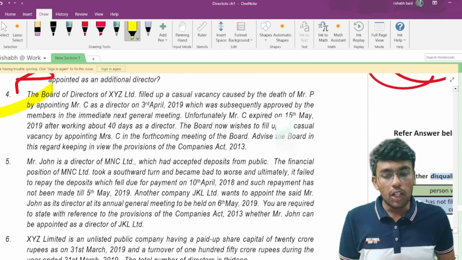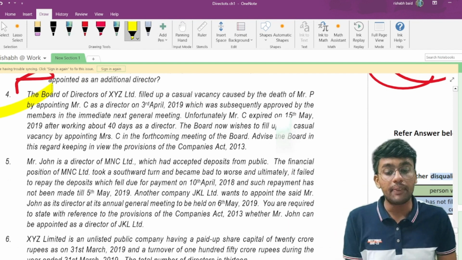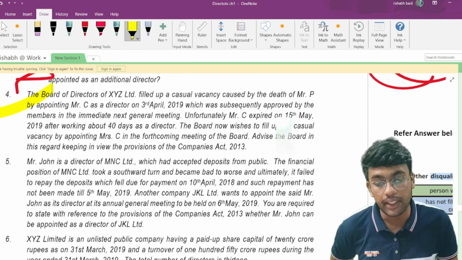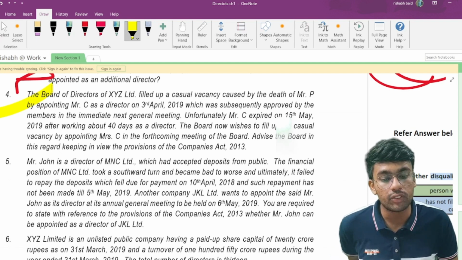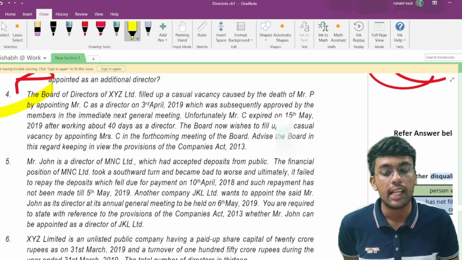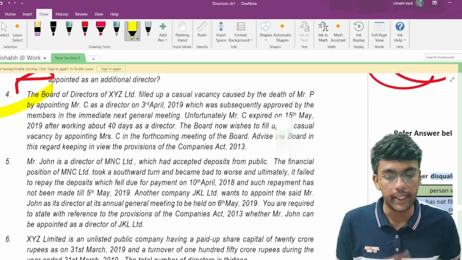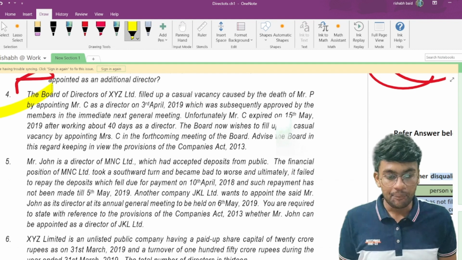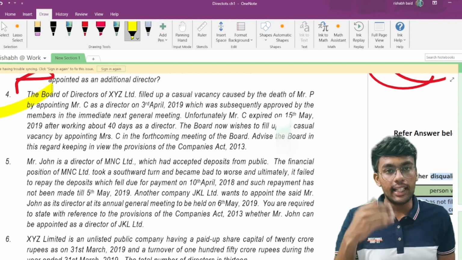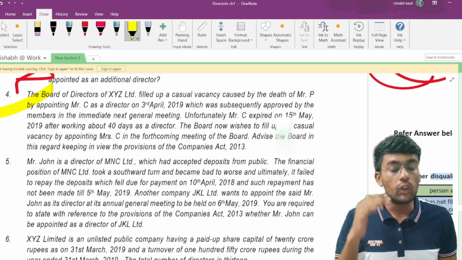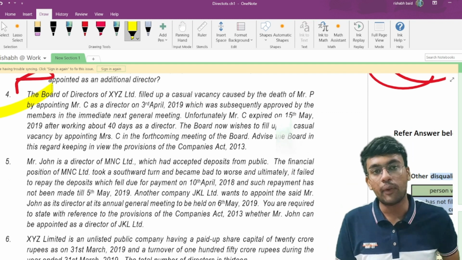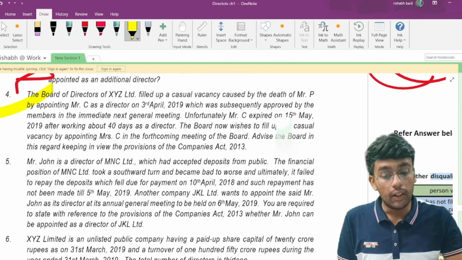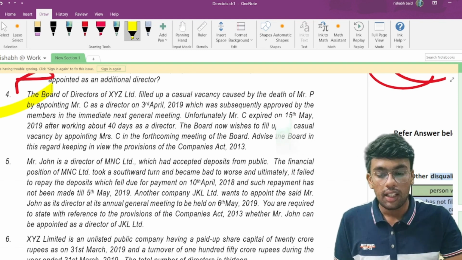The board of directors of XYZ Limited filled up a casual vacancy caused by the death of Mr. P by appointing Mr. C as a director on 3rd of April 2019, which was subsequently approved by the members in the immediately next general meeting. So Mr. C was appointed in place of Mr. P, who died on 3rd of April 2019, which was subsequently approved in the annual general meeting.